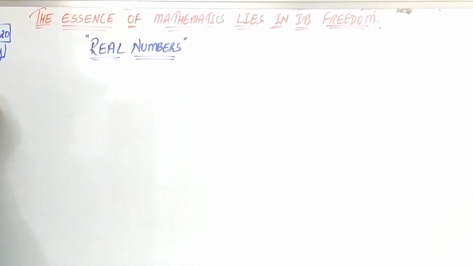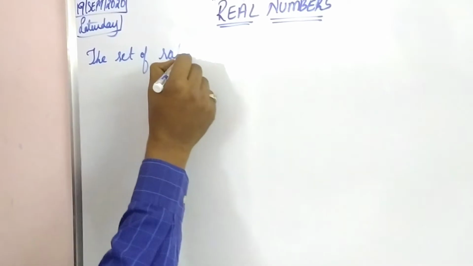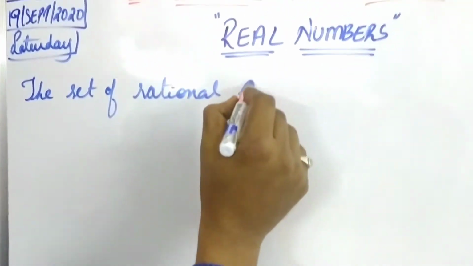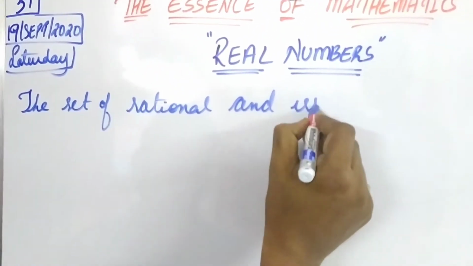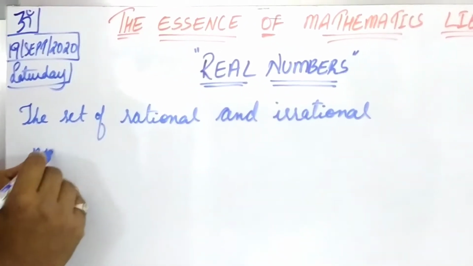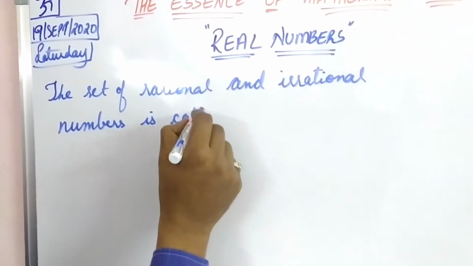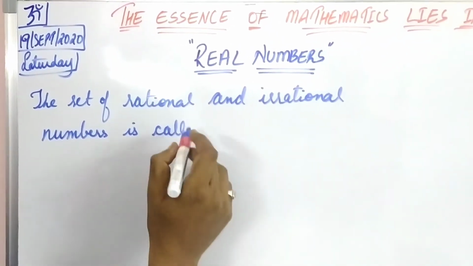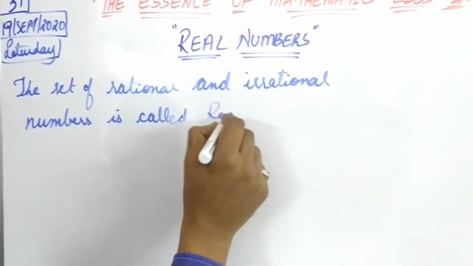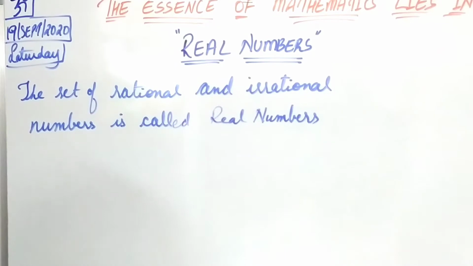That is, the set of rational and irrational numbers is called real numbers.